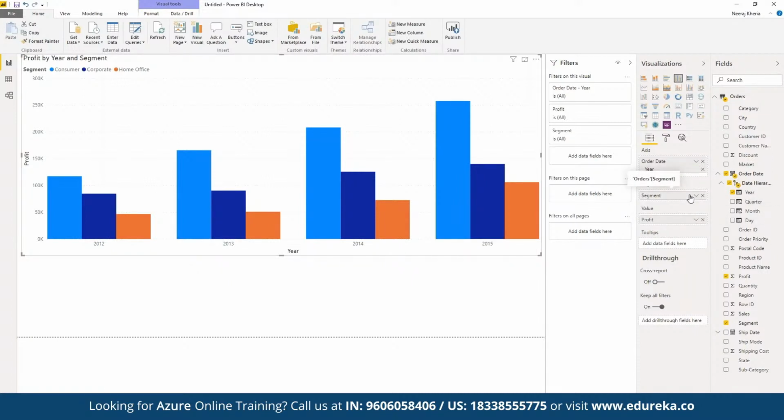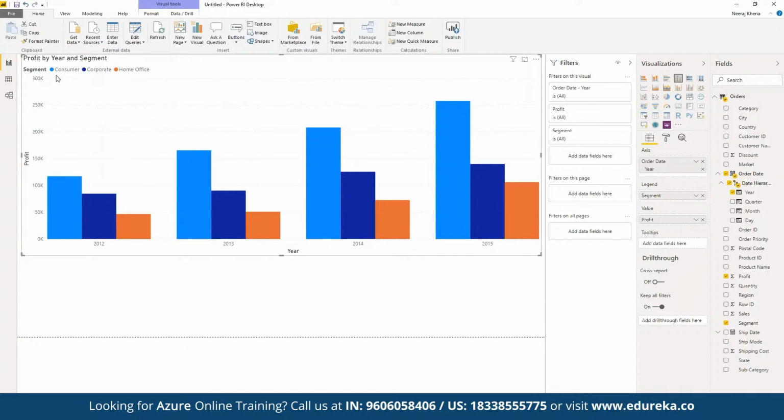So it depends upon us how exactly we are going to map it out, what kind of problem statement we are going to solve. Suppose a company asks us, okay, what has been the profit distribution for different segments in different quarters of the year? So we can simply use a segment to help them visualize it.